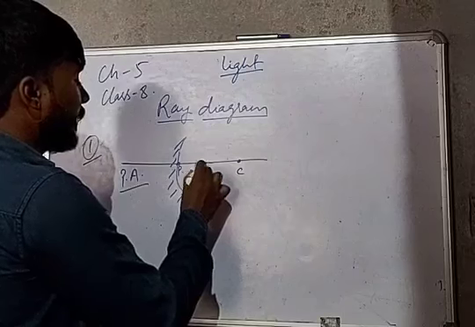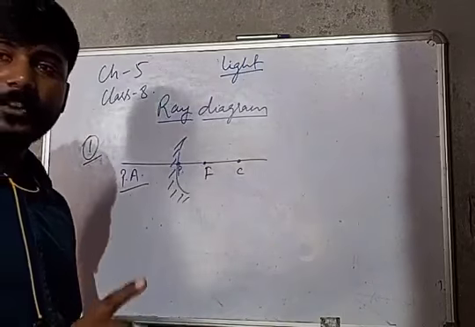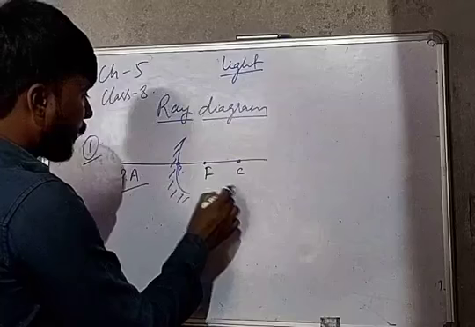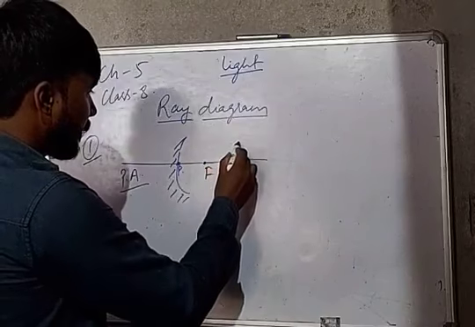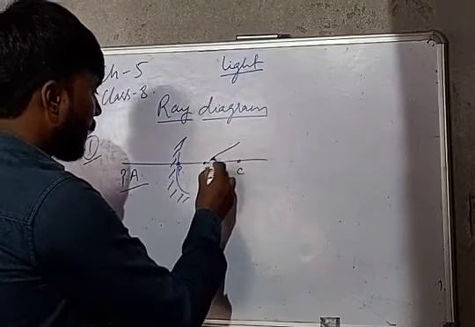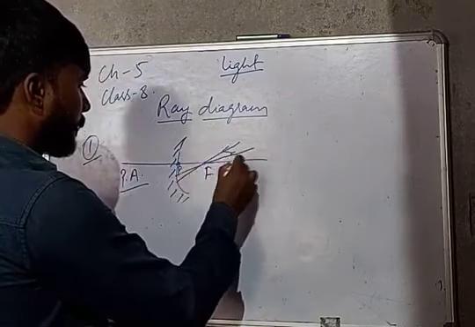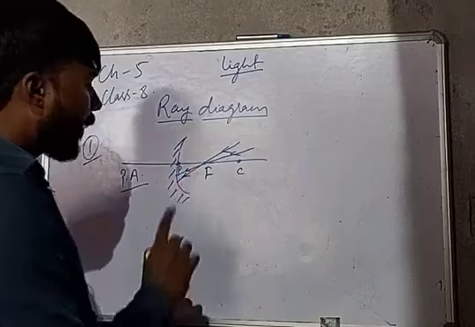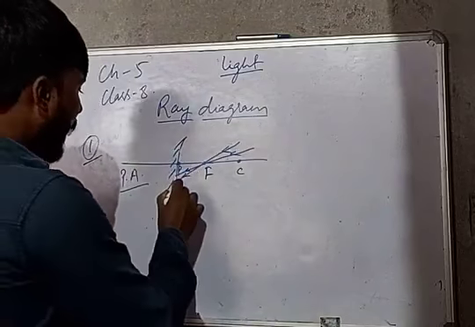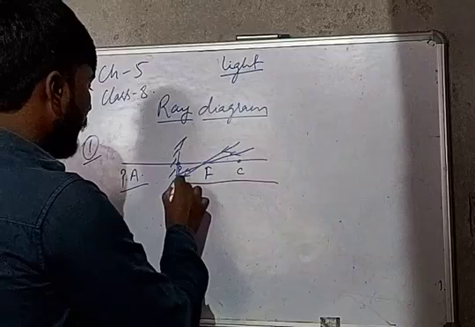Rule number two: when the rays of light pass through the focus, after reflection they become parallel to the principal axis.